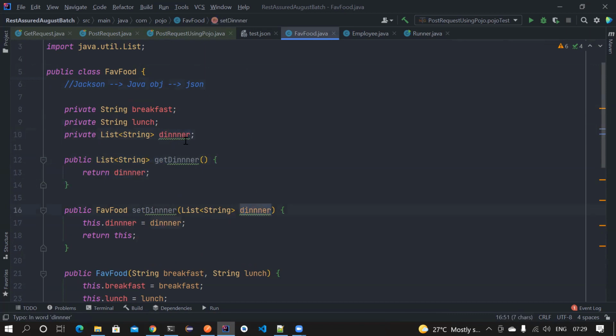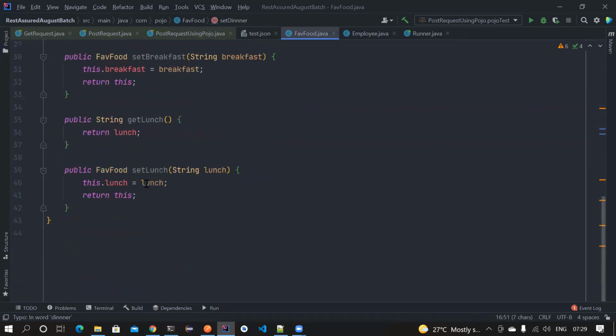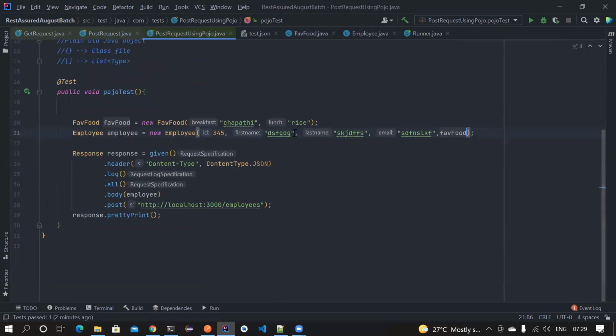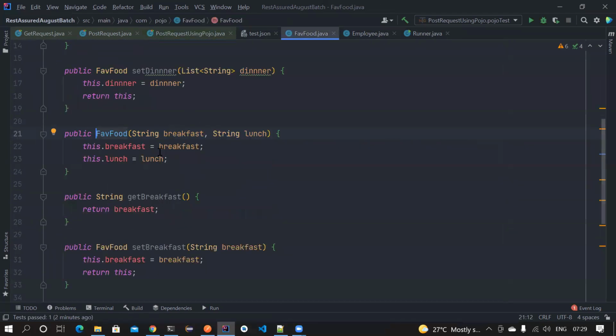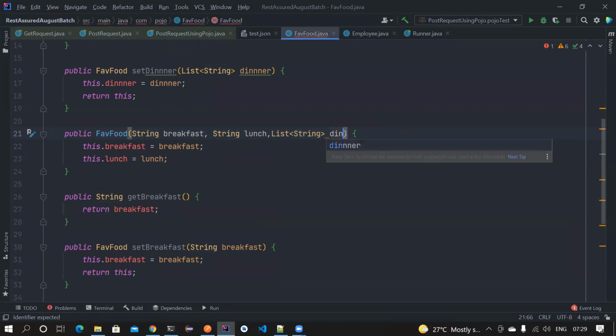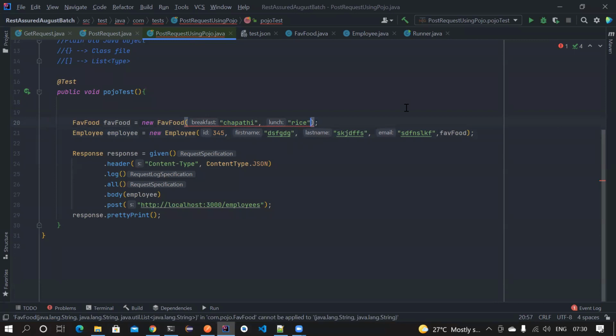So if someone is asked to pass this, either they have to use the constructor to do this, or they can use setter methods. Let's go here, and here we have used FavoriteFood, and here I'll pass. If someone is passing me a list of strings for dinner, then what I will do is this.dinner = dinner. Again, guys, you can also use setter methods. That's absolutely fine. Let's go here and then pass the list of strings. You all know how to form a list of strings, right?